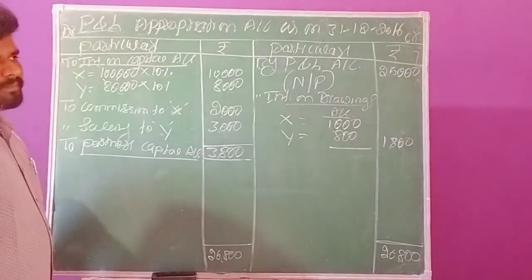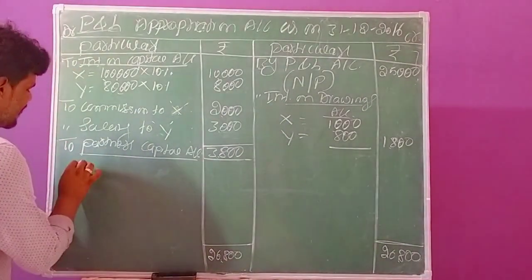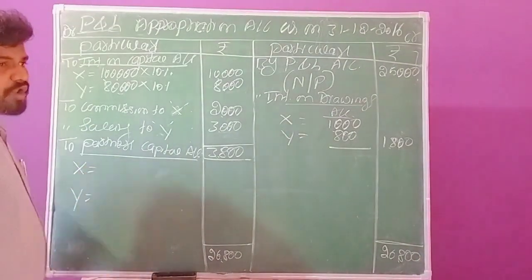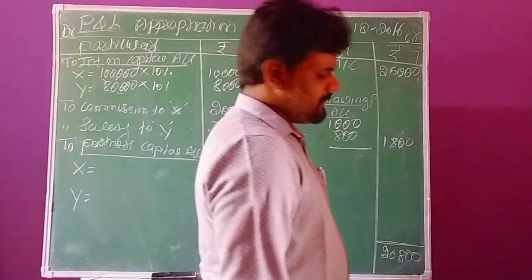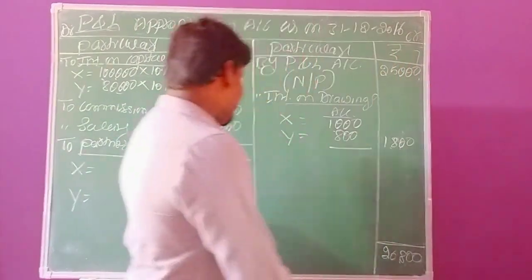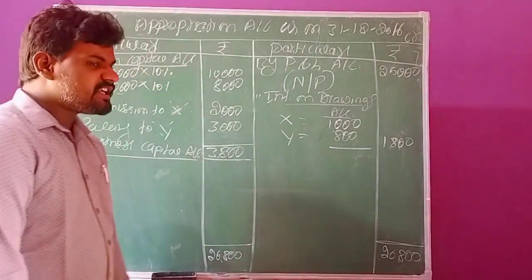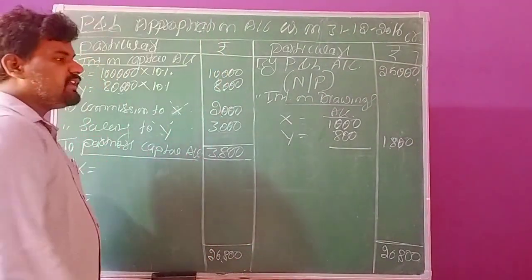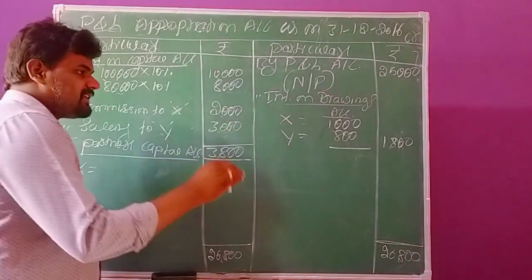Here in this business organization, there are two partners. The partners are X and Y. So now we need to appropriate. Appropriate means nothing but distribution. Whatever the profits in the business, we need to distribute among the partners according to their ratios.